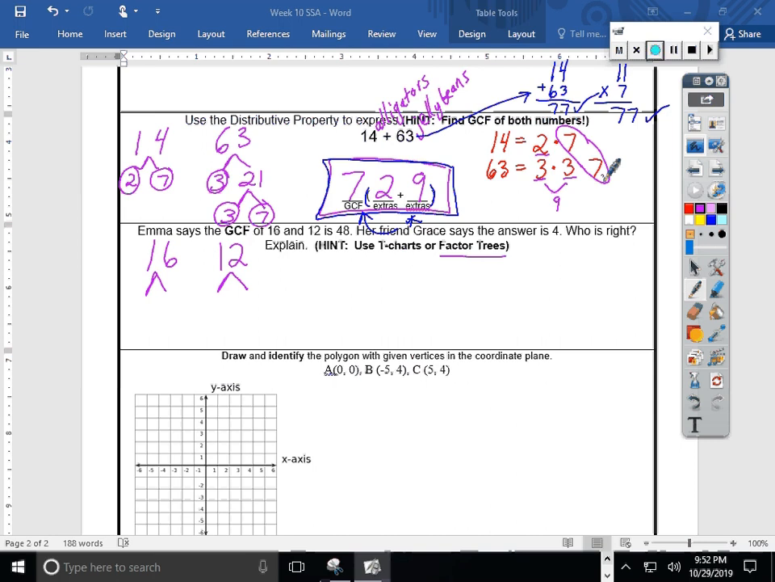Do be careful. I think 48 and 4 both have something to do with those numbers, but only one of them is a greatest common factor, meaning divides nicely into both numbers. I'm going to leave you with that one to think about. Again, I'd start with a factor tree and look for some factor pairs.